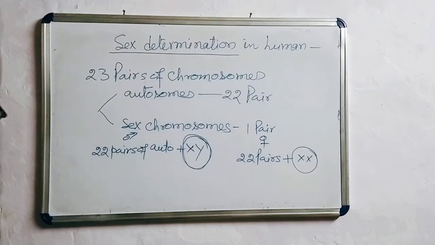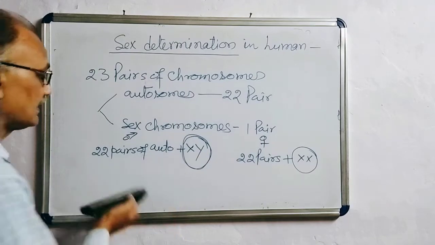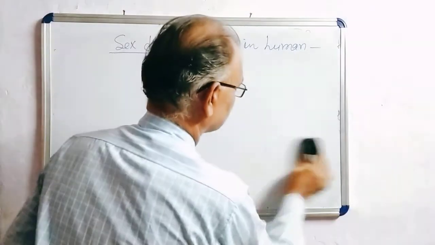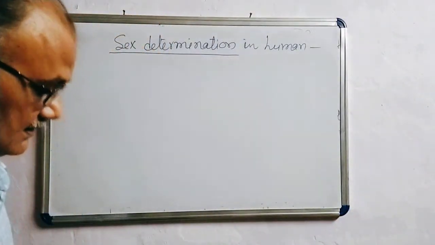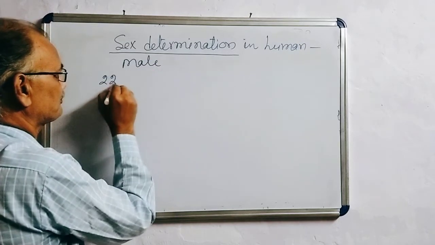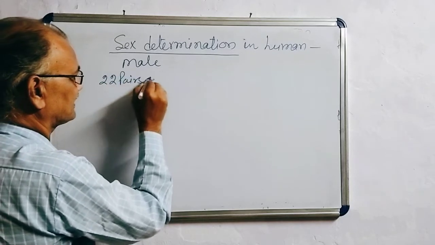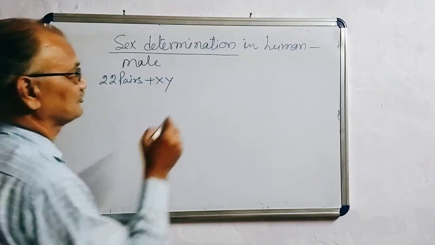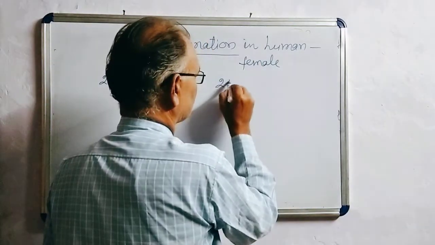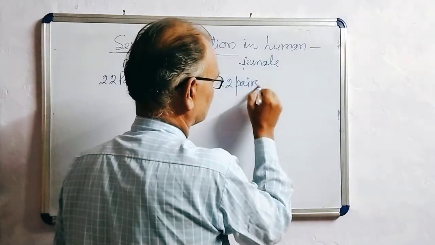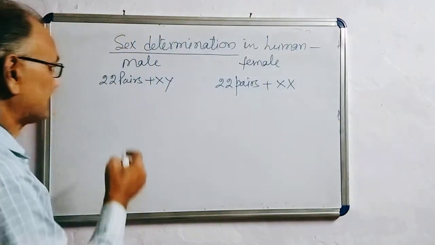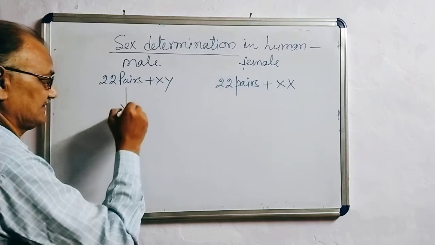Now, how is the sex of the developing embryo decided or determined? Start from here. Male, as we have taken, has 22 pairs of autosomes plus X and Y sex chromosomes. Female has 22 pairs of autosomes plus X and X. At the time of gamete formation, there is again reduction division.